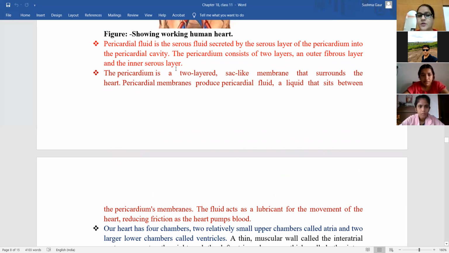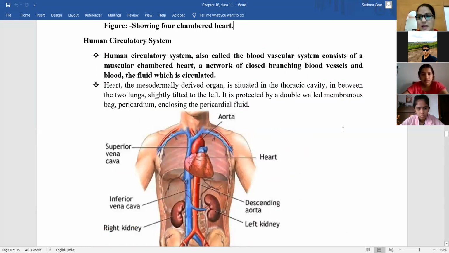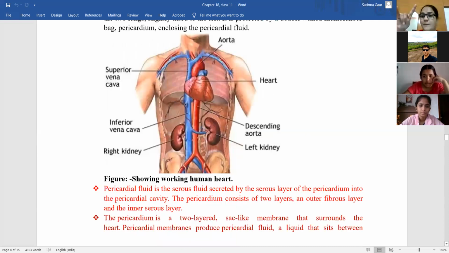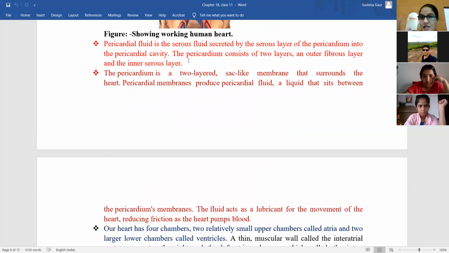So this pericardial fluid is the serous fluid that is secreted by the serous layer of pericardium into the pericardial cavity. This is an extra thing, no need to memorize it. Just keep in mind that this heart is protected by a double walled membranous layer known as pericardium, and this pericardium encloses the pericardial fluid. The pericardium has 2 layers, outer is fibrous and inner is serous. This pericardial fluid is released from the serous layer of the pericardium.